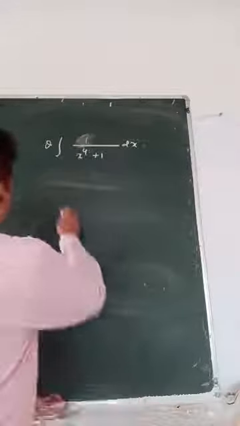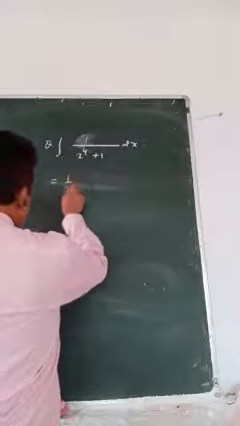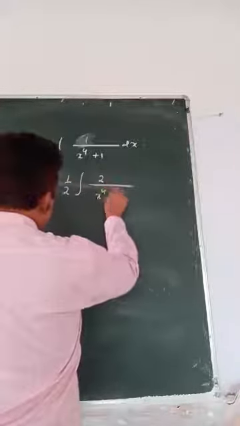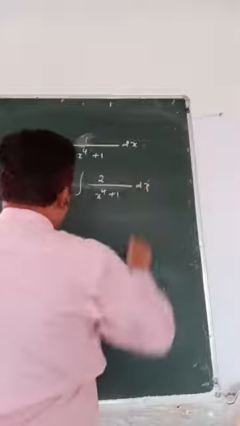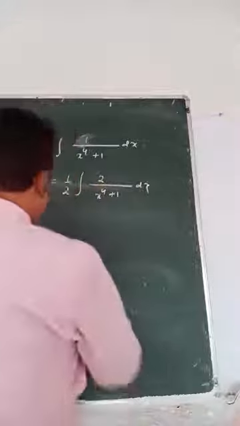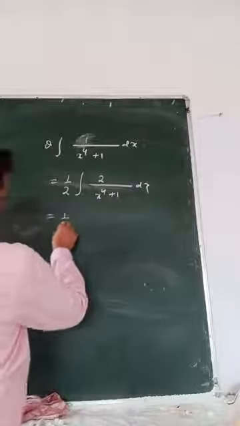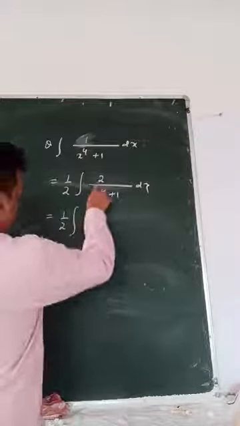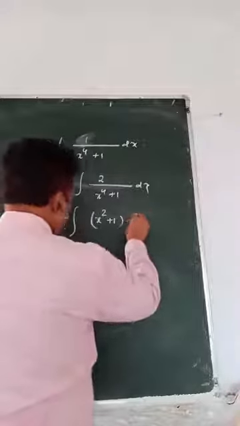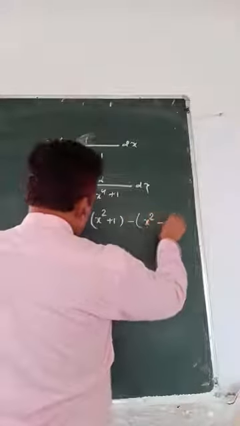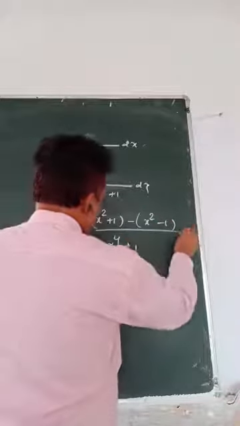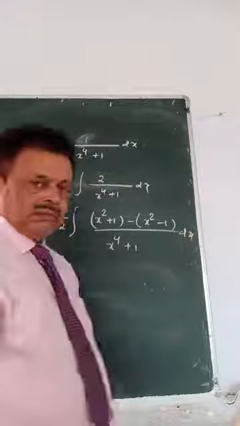So the steps will be, first you make it half of 2. I made it half into, and I create an x square here. How to create? Now 1 by 2, can I write x square plus 1 minus x square minus 1? This creation is required.